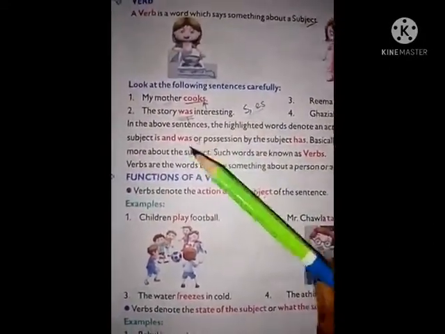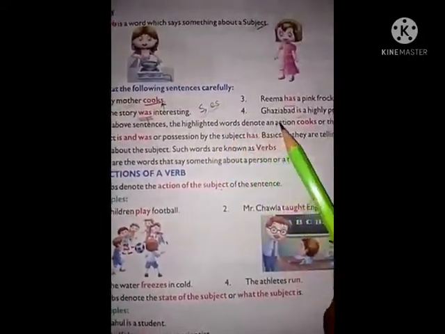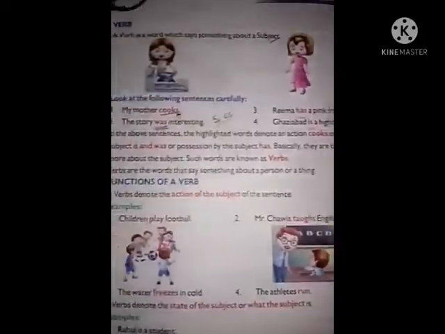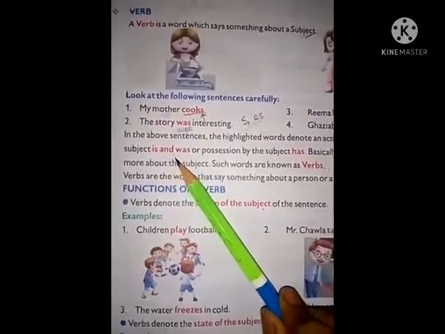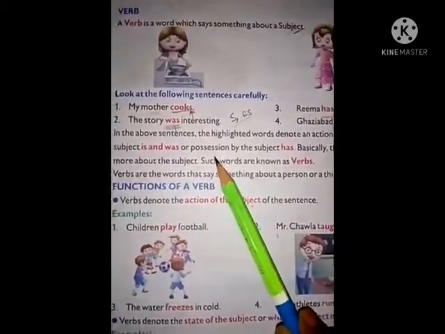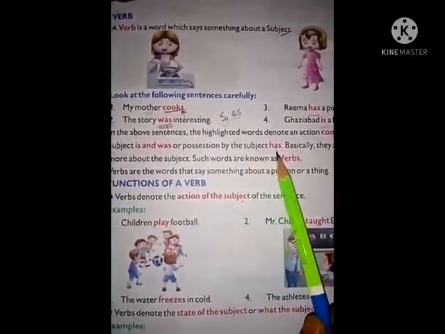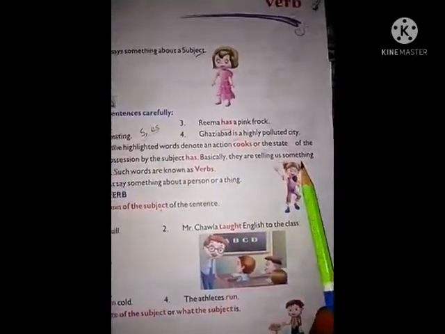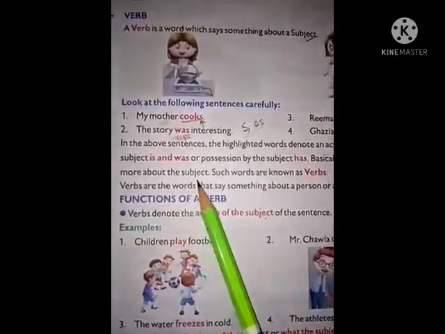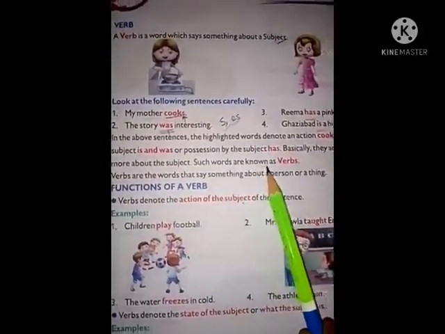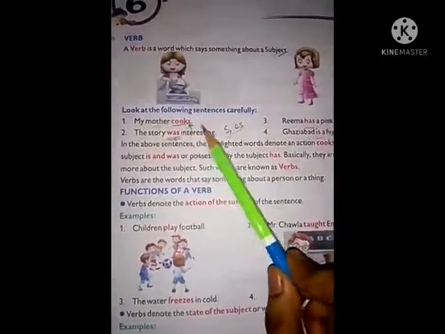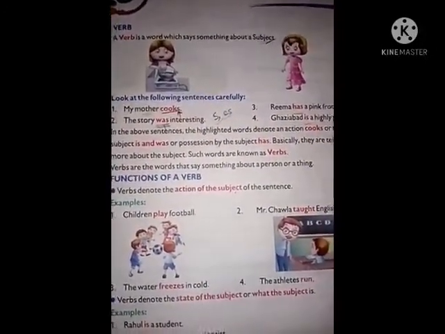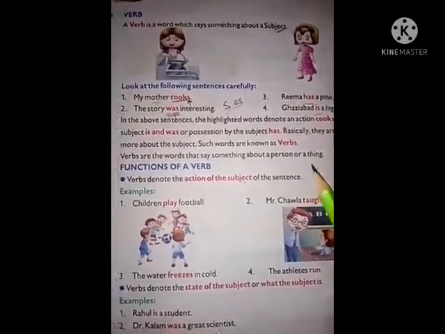In the above sentences, the highlighted words denote an action, cooks, or the state of the subject, is and was, or possession by the subject, has. Basically, they are telling us something more about the subject. Such words are known as verbs.